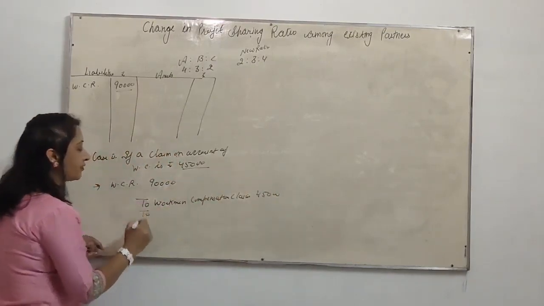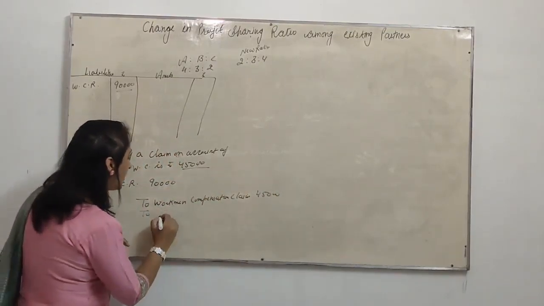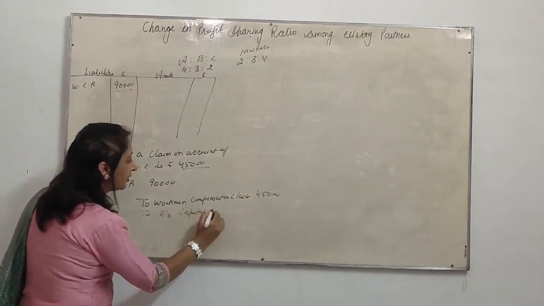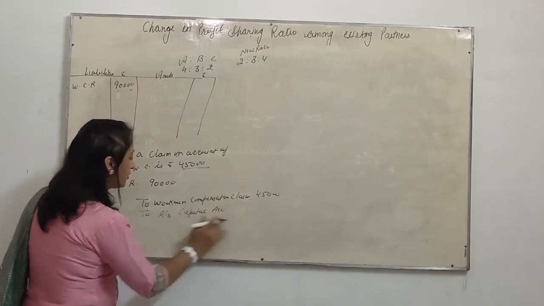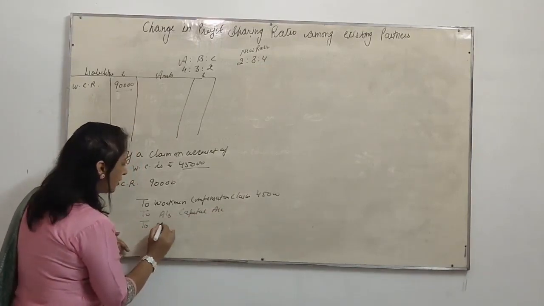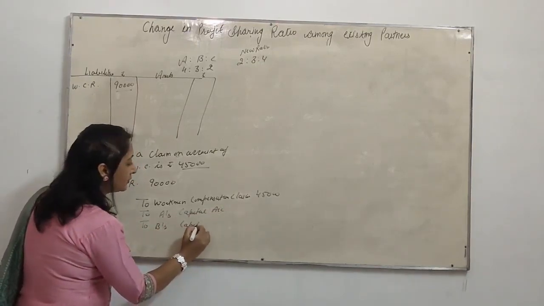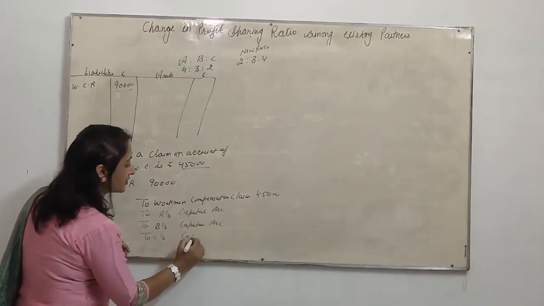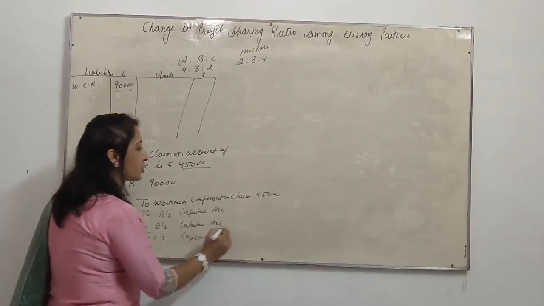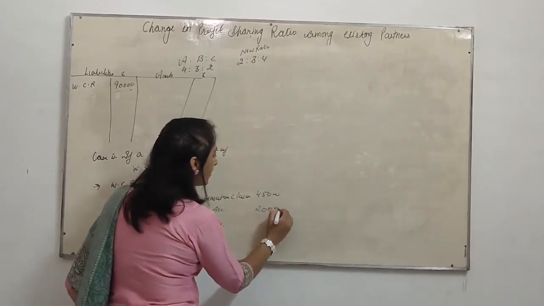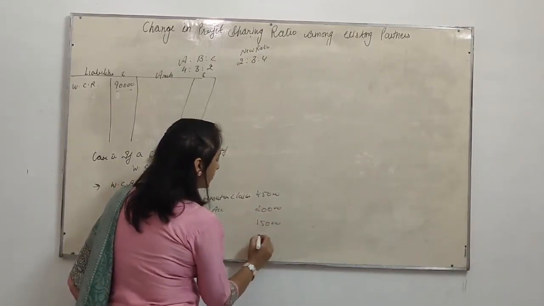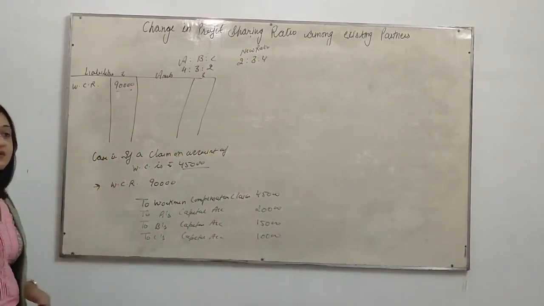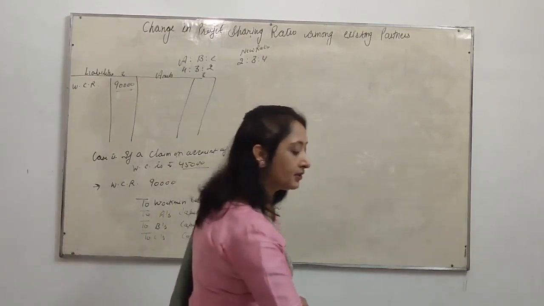Now the remaining 45,000 will be distributed among all partners in old ratio: A's capital account debited, to B's capital account, to C's capital account, existing partners in their old ratio. It's ₹20,000, 15,000 and 10,000. This was the second case. Now case number 3.